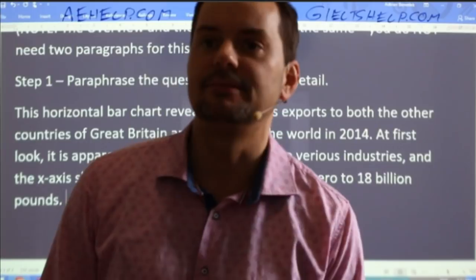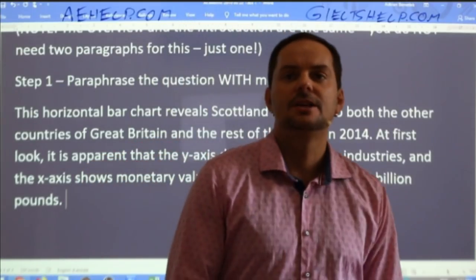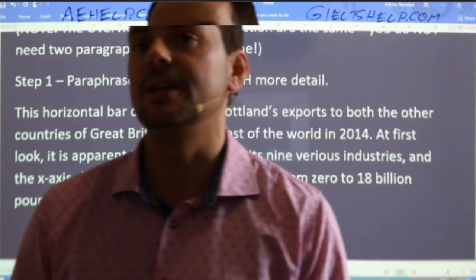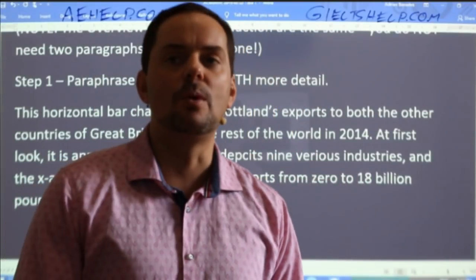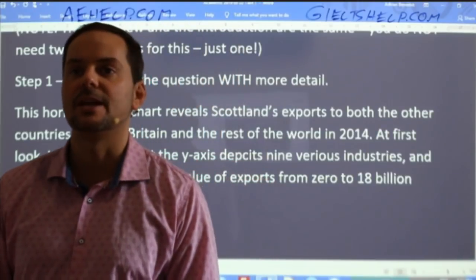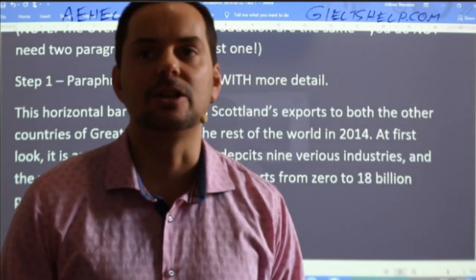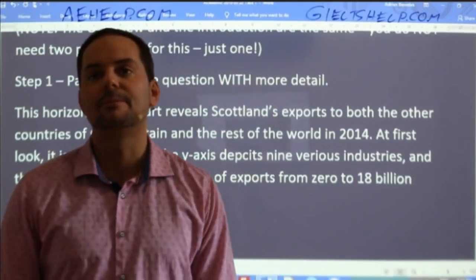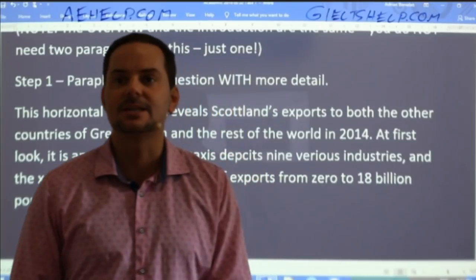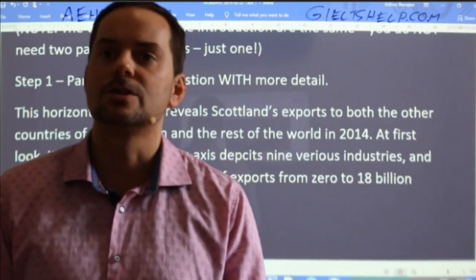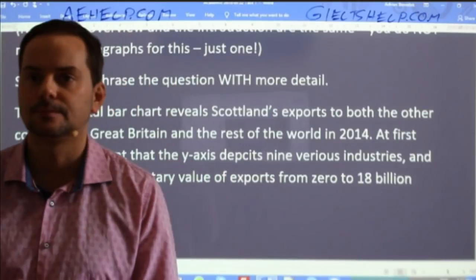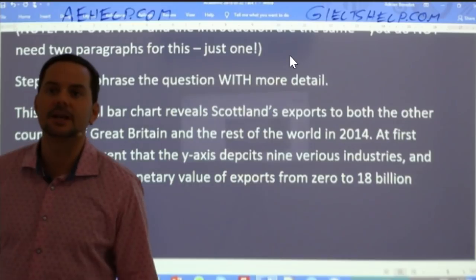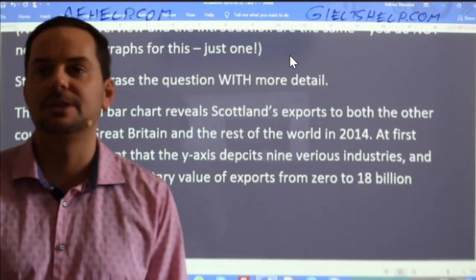Let's see what you have. Harminder says, this horizontal bar chart reveals Scotland's export to the rest of UK and abroad in 2014. On the y-axis, there are 9 industries, and on the x-axis, the money value is revealed in billions. Okay, it's good, Harminder. Just watch your grammar a little bit. Couple of slight mistakes there. So careful with that. Anybody else coming up with those details?